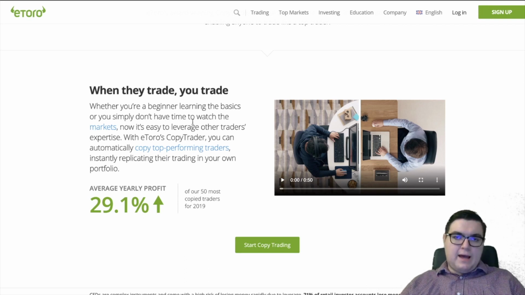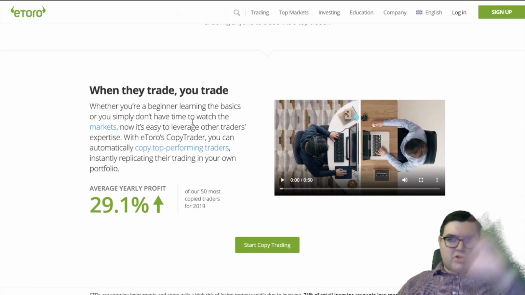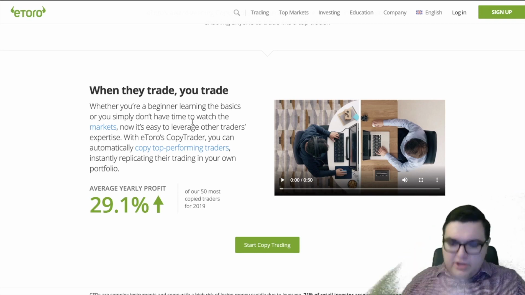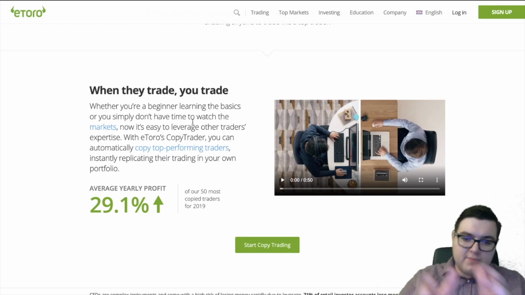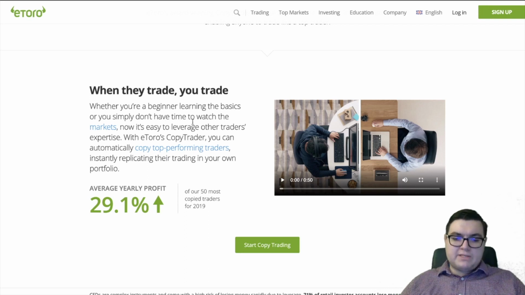Because at the first signs that you are losing money, they might not back out, whereas you will, and then you're at a loss. They might know what's coming up next month, so even if the stock's falling down, they understand that, hey, if we wait this out, they're going to release this update. There's going to be this event happening. There's going to be a great Q3 report, whatever is the reason, he's going to stick with that. You might freak out and decide, you know what, let's get away from this. And then you go to another trader, you copy him, and then you lose some money on that one, and you constantly keep repeating.